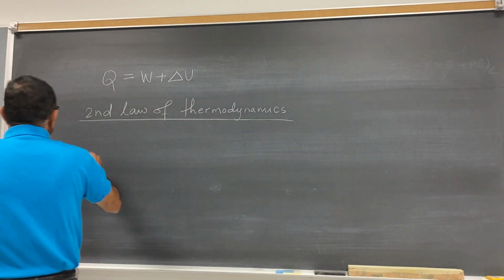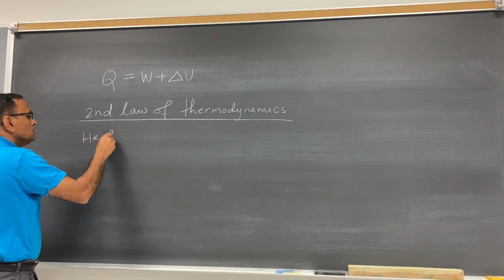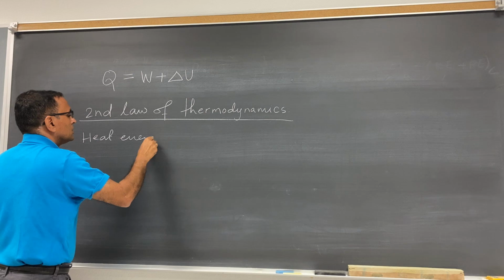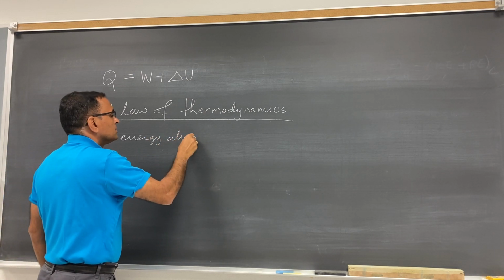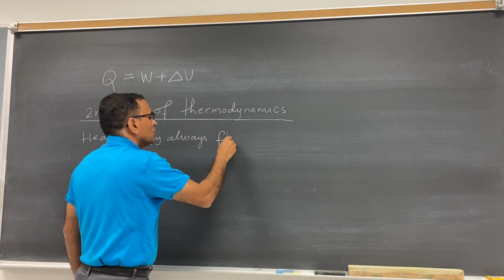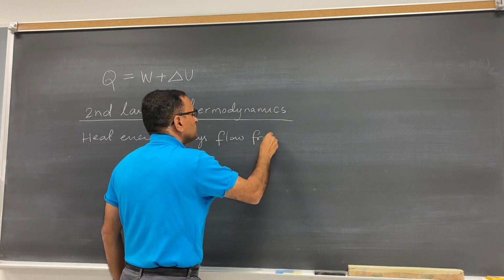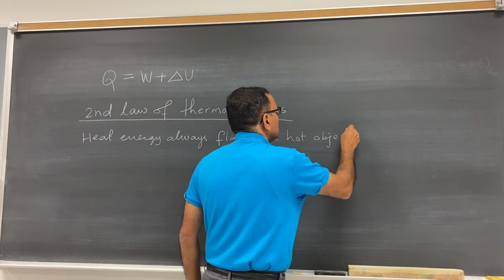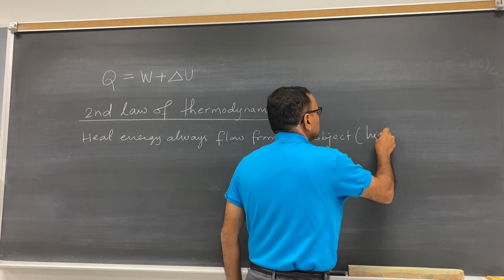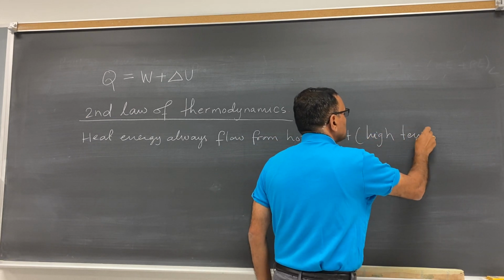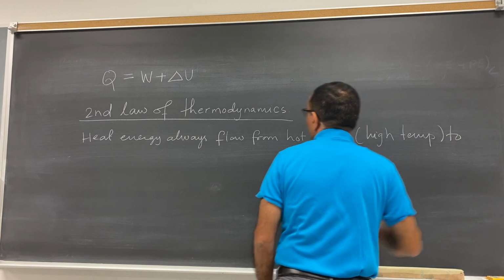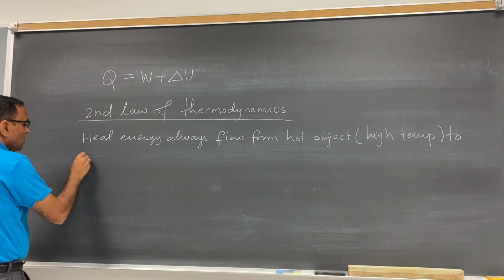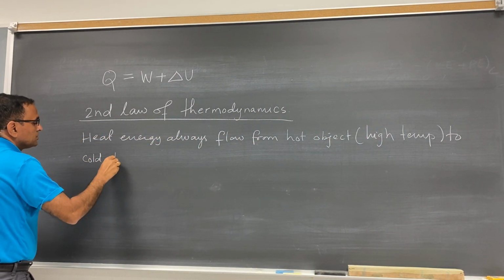Okay, heat energy always flows from hot object, that is high temperature, to cold object.